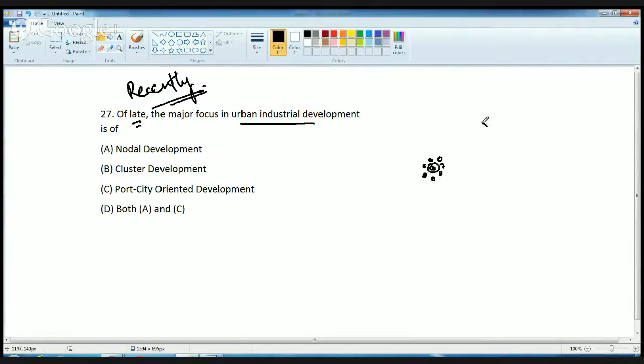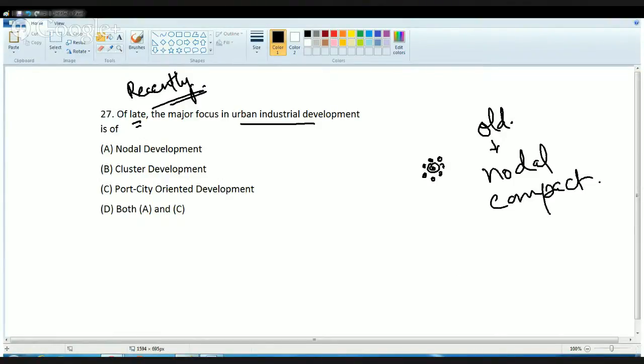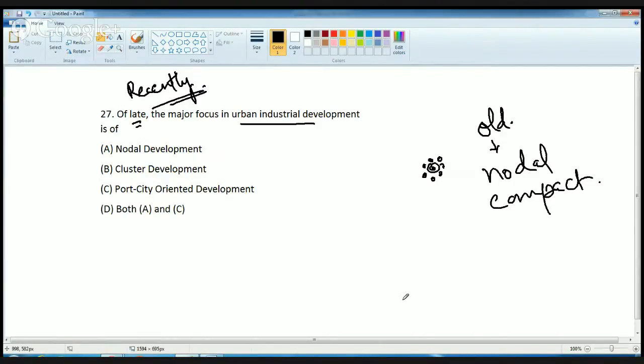So the development in old times, previous days, was nodal, or I should say compact. But nowadays, what is happening? There has been a shift towards the emergence of new clusters. And how does that happen? For example, if I find this place is rich in oil, we'll start to bring in people there for development of oil and harnessing. So it would become a center of oil energy.